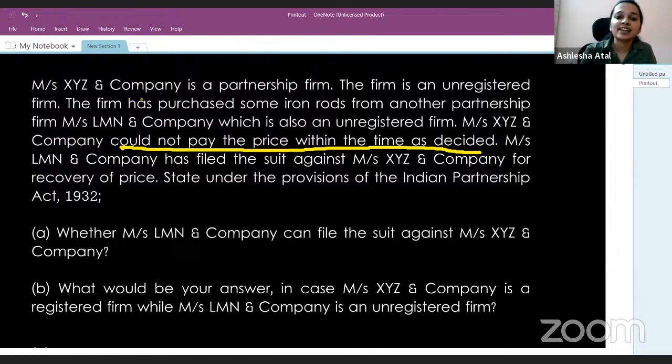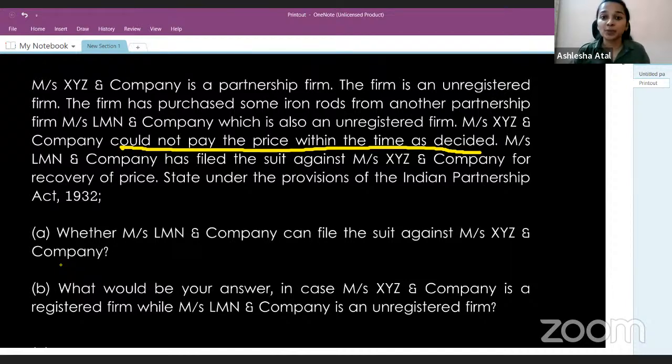State under the provisions of the Indian Contract Act, the first part asks us whether Messrs. LMN and Company can file the suit against Messrs. XYZ and Company. Now, if you remember, if a firm is unregistered, it does not have a right to sue another party or another firm. So in this situation, both the firms are unregistered, and hence LMN also cannot file a suit on XYZ. Only if LMN is a registered firm, it has a right to file a suit against XYZ and Company.